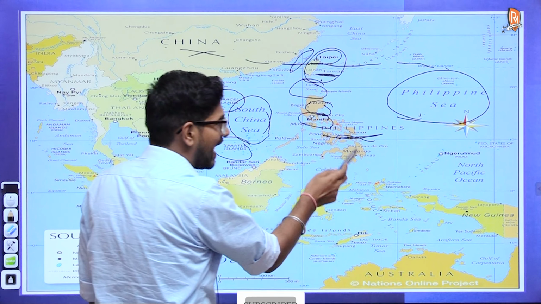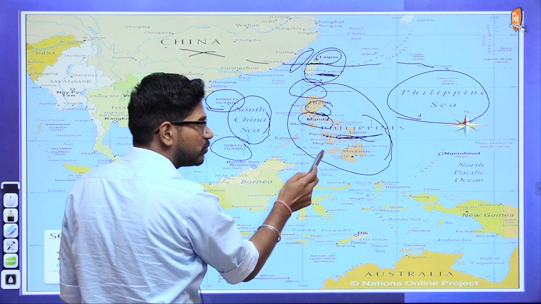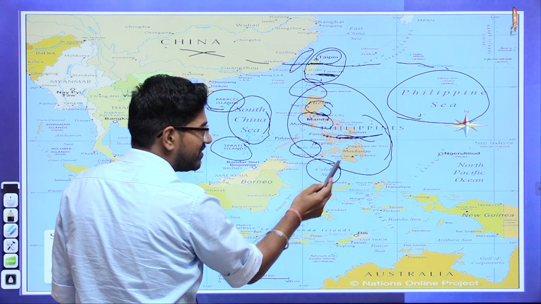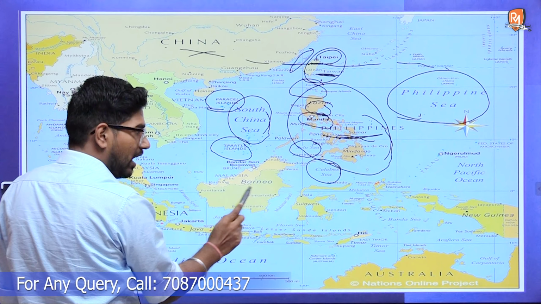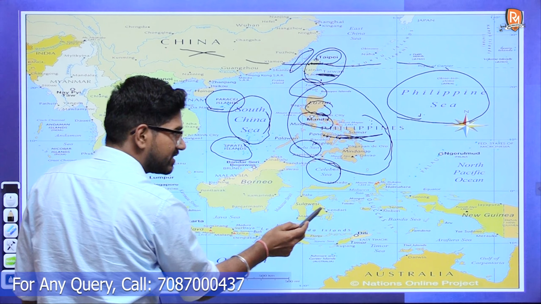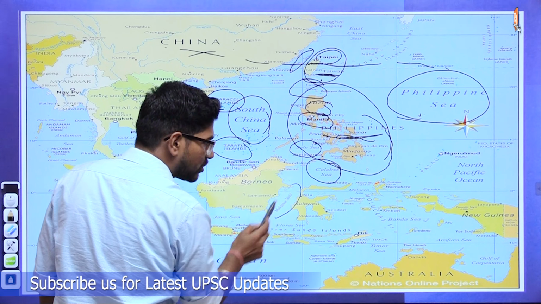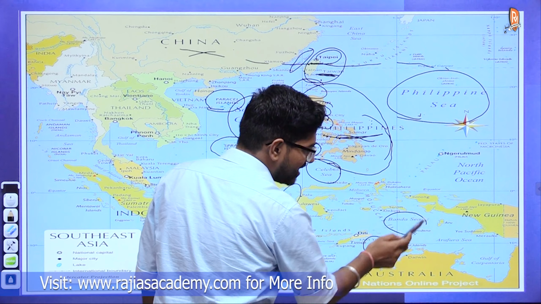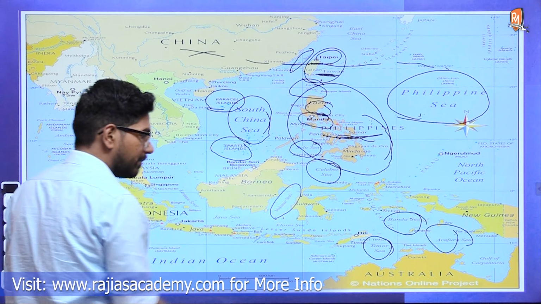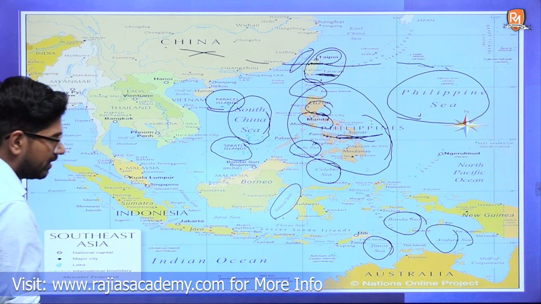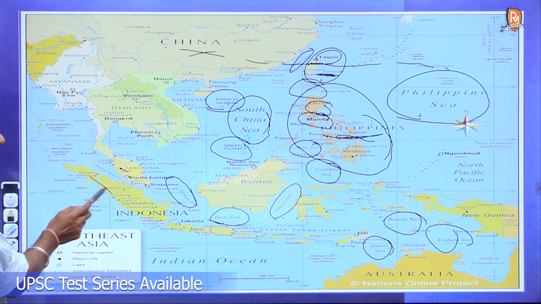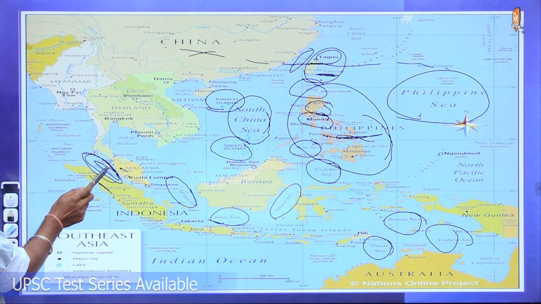These islands are Philippines Islands, and we have Sulu Sea, which separates Philippines from Malaysia. Then we have Celebes Sea, which separates Philippines from Sulawesi Islands. Also Malaysia is separated from Sulawesi Islands through a strait known as Makassar Strait. Then we have this Timor Sea, Banda Sea, Arafura Sea nearby. Then in this area we have Java Sea, and Karimata Strait that separates Malaysia from Indonesia. The strait which separates Malaysia from Indonesia is also known as Malacca Strait on this side.